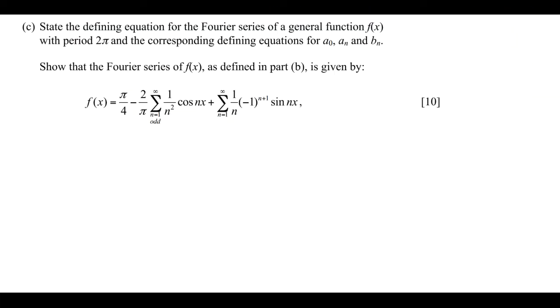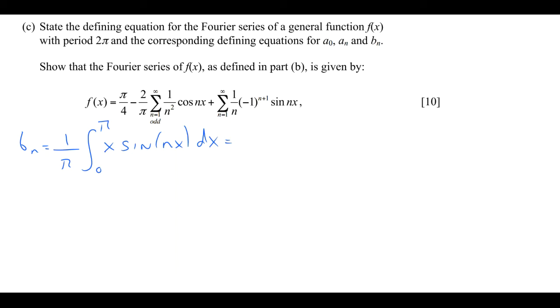We now have to find the bn coefficients using the expression that we wrote down previously. So bn is given by 1 divided by pi, and it's the integration between 0 and pi of x sine nx dx. As was the case with the an coefficients, we have to integrate this by parts.